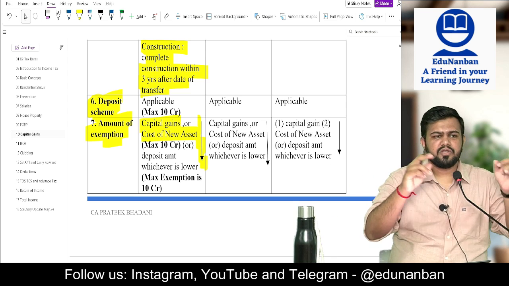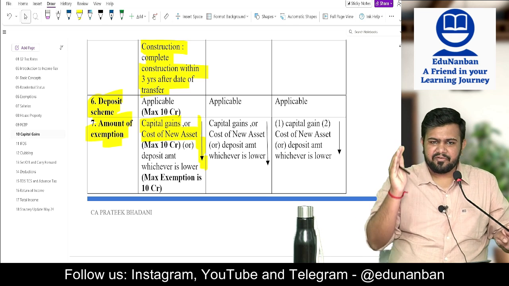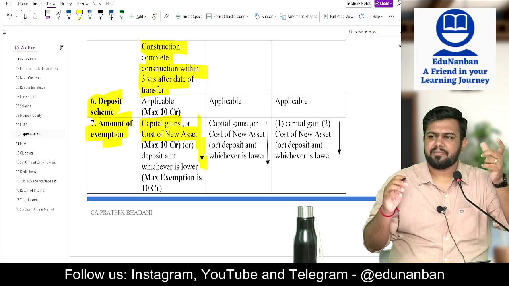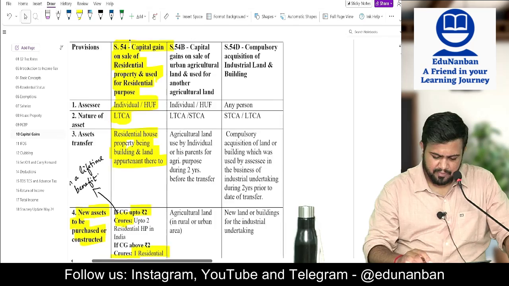Then this new house, you have to keep it for 3 years. If you are selling it within 3 years, then reduce the cost of the new house by the exempt capital gain. Understood? Now all the others I will quickly brush up.